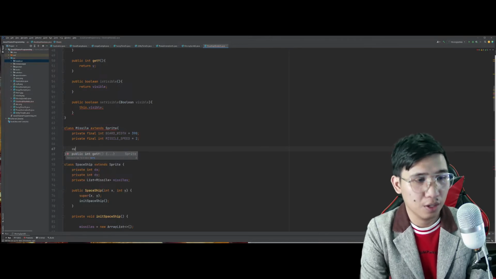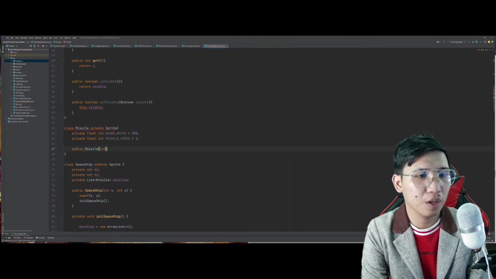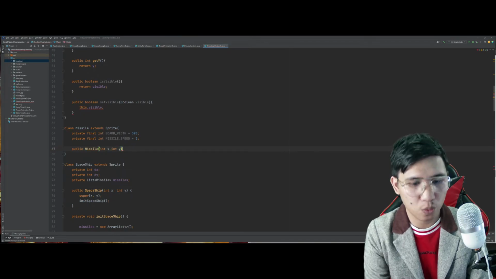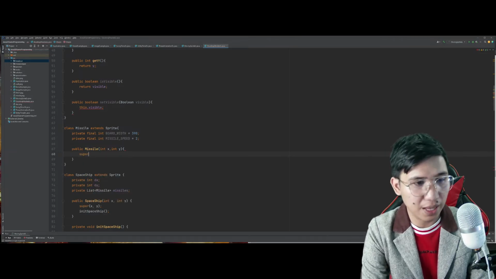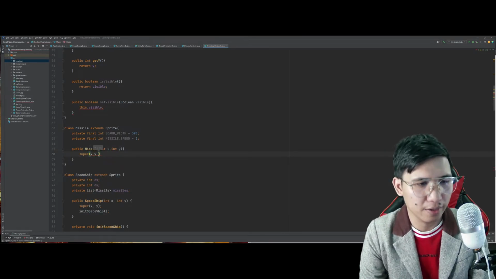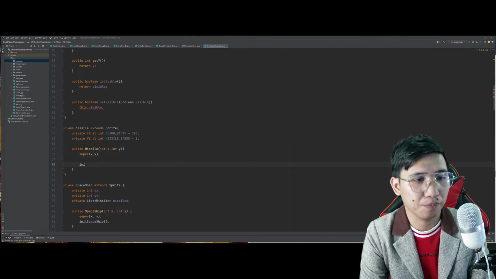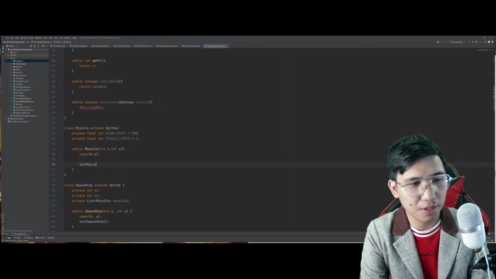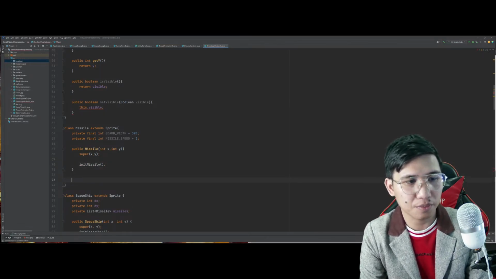For the constructor, public Missile, we have int x, int y, and we will be calling the superclass in which we declared the sprite variables x and y. Tapos tatawagin natin si initMissile because we will be setting the missile itself.